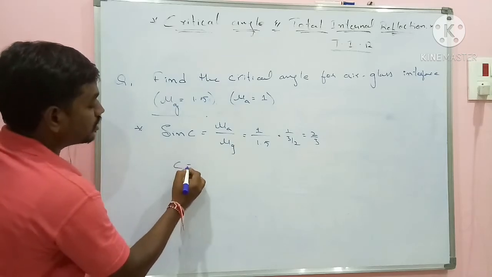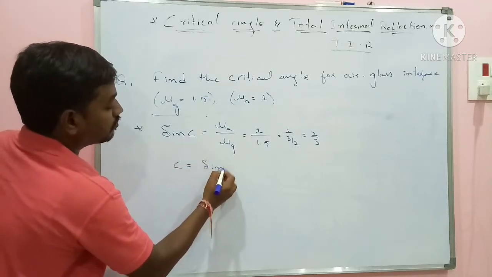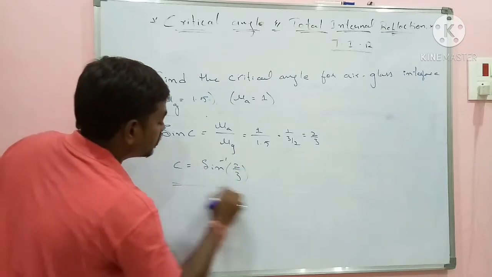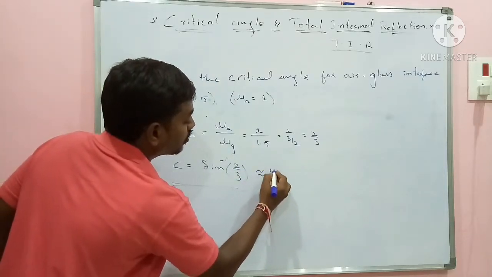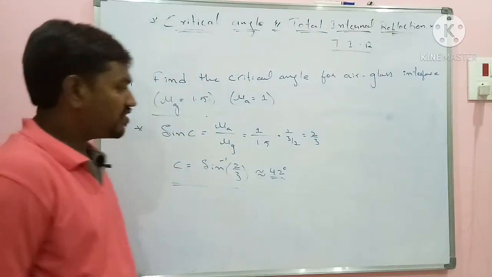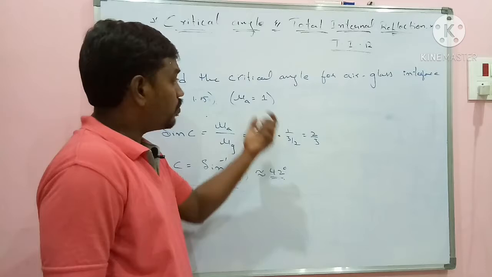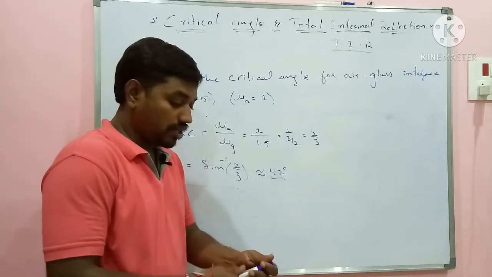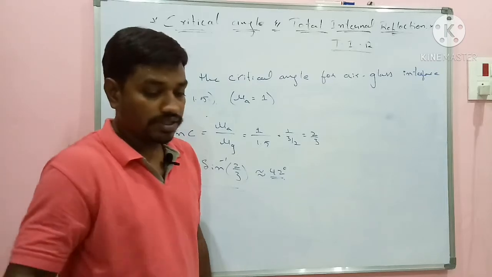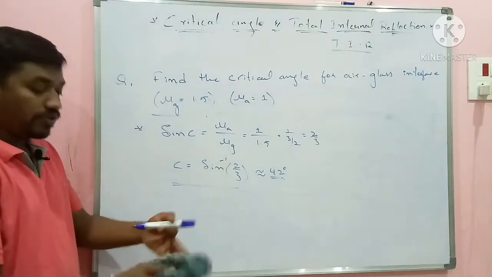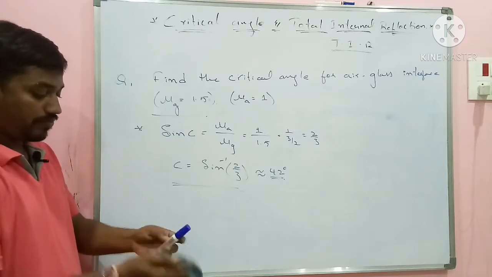So C is equal to sine inverse of 2 by 3, which is taken as approximately 42 degrees. Remember, for air-glass interface it's not always 42 degrees, but when it is mentioned as 1.5, you can take the critical angle as 42 degrees approximately. This is one type of problem. Understood? So please make a note of it before I rub it.